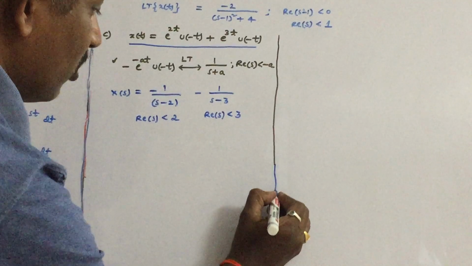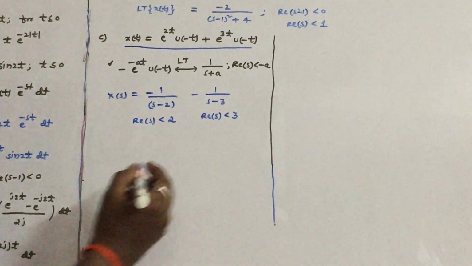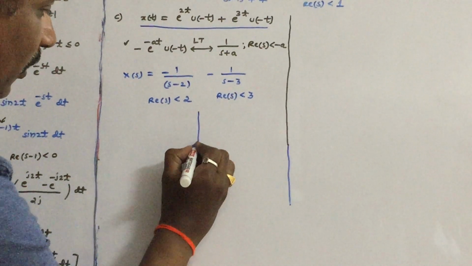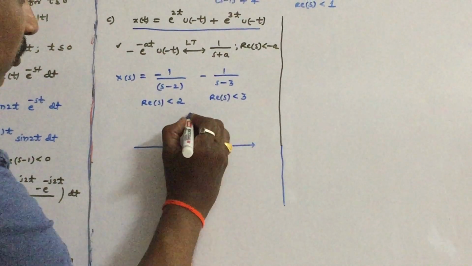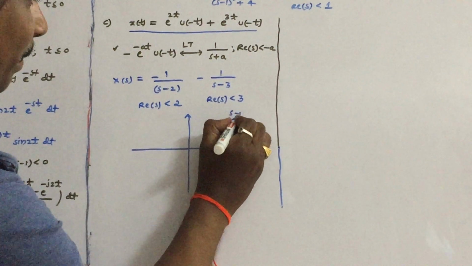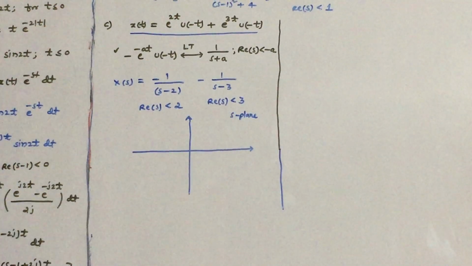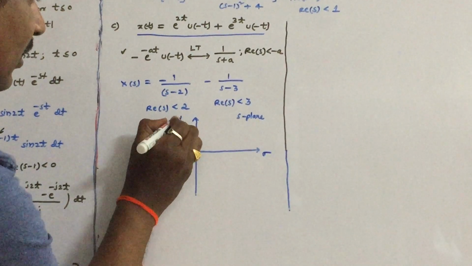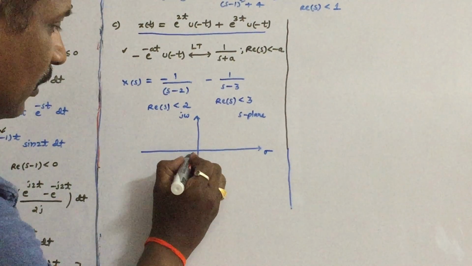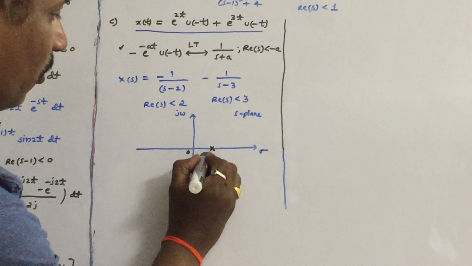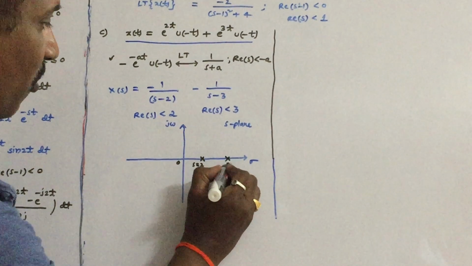So what is the common ROC for this? Let us represent it in the S plane. So this is the S plane. This axis is sigma, this axis is j omega. So 0, look at s equal to 2 and s equal to 3.